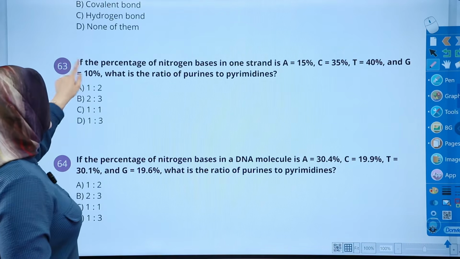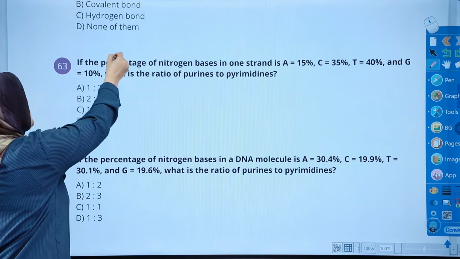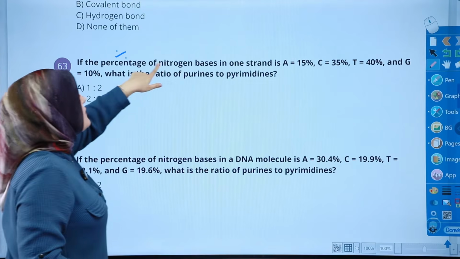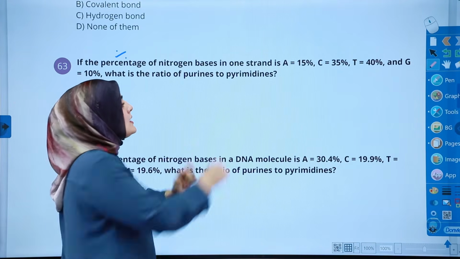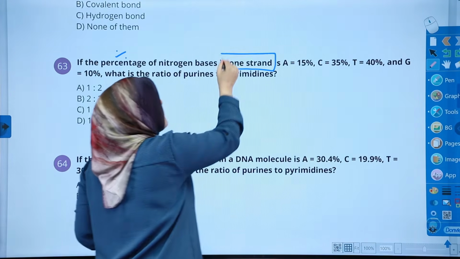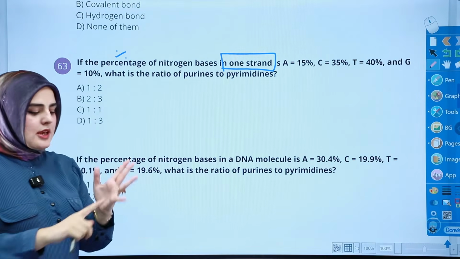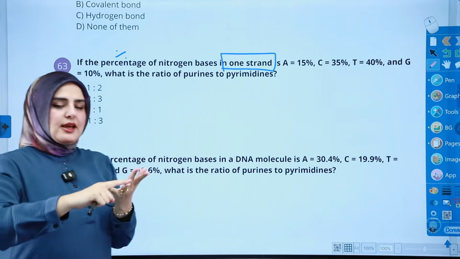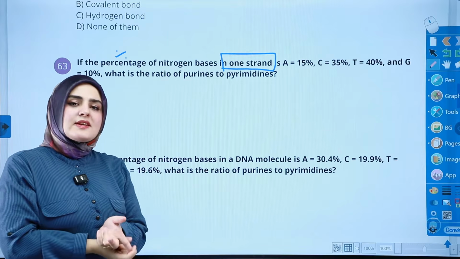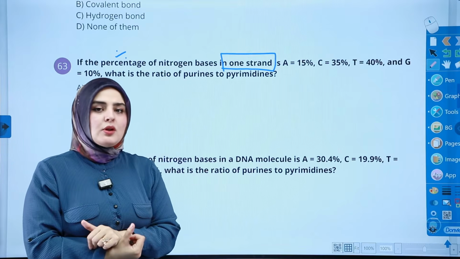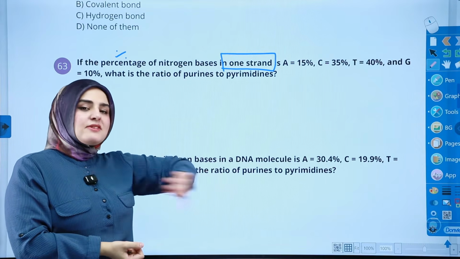So let's do that. It says if the percentage of nitrogen bases in one strand. This is a very important keyword. If it says sections of DNA, double strand, 2 strands, or a whole DNA molecule, all of them have the same meaning.